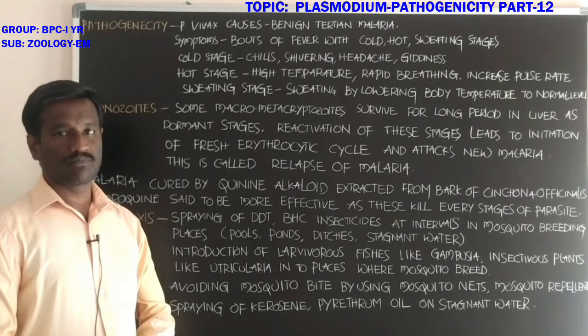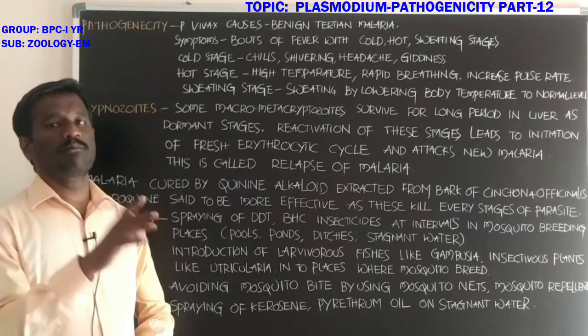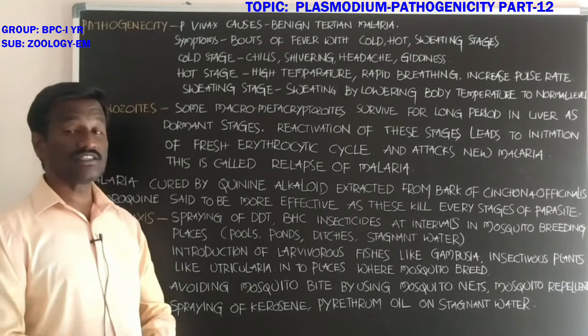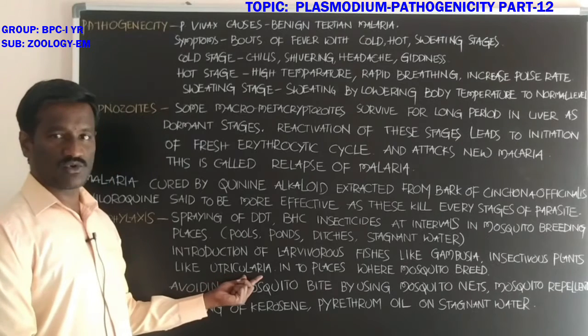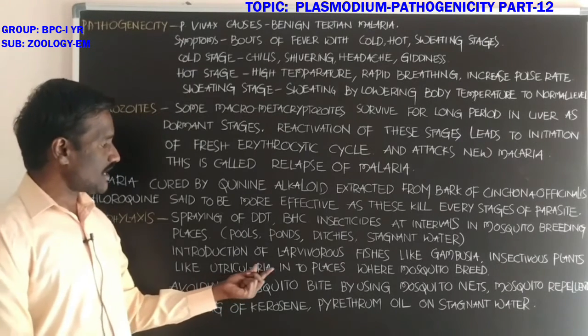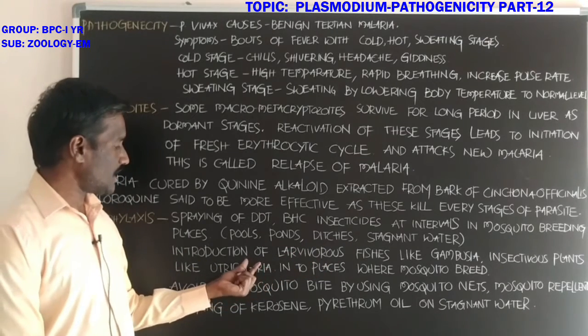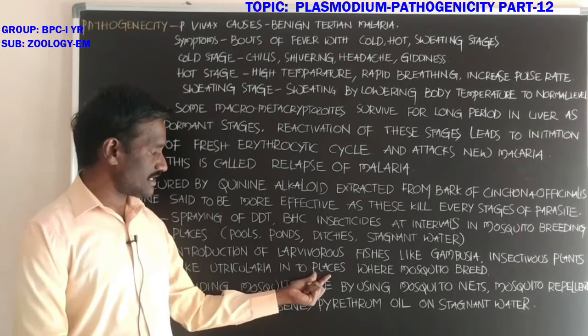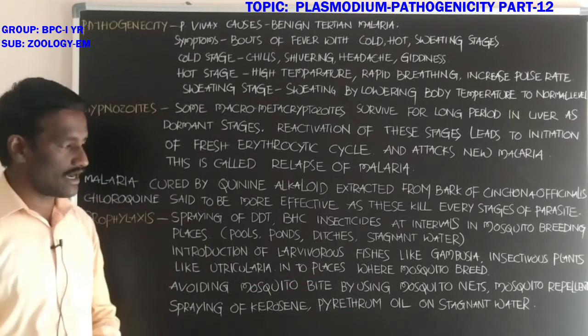Insects are eaten by these plants, such as Utricularia, which is one example. These animals and plants are introduced into the places where mosquitoes breed.